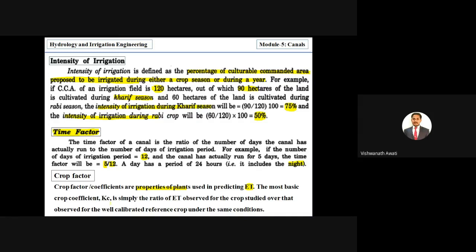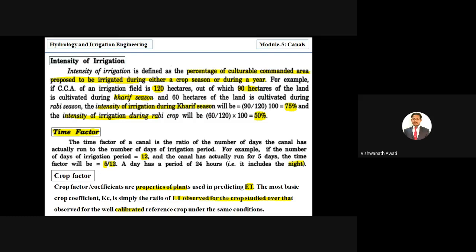The most basic coefficient is simply the ratio of ET observed from the crop on the ground, the ET observed for the crop studied, over that observed for the well calibrated reference crop under the same conditions. So the standard values are compared with the ground values.